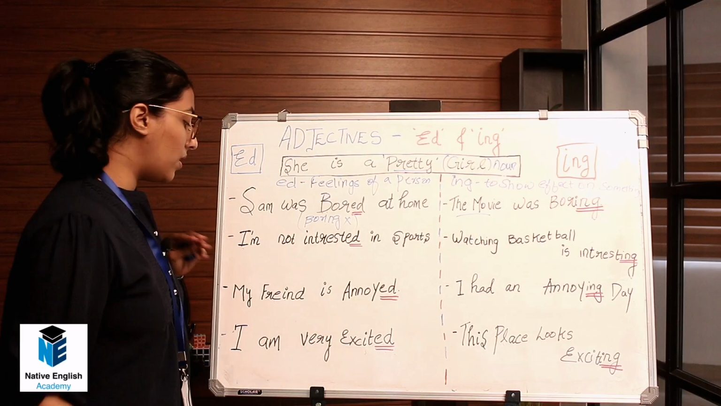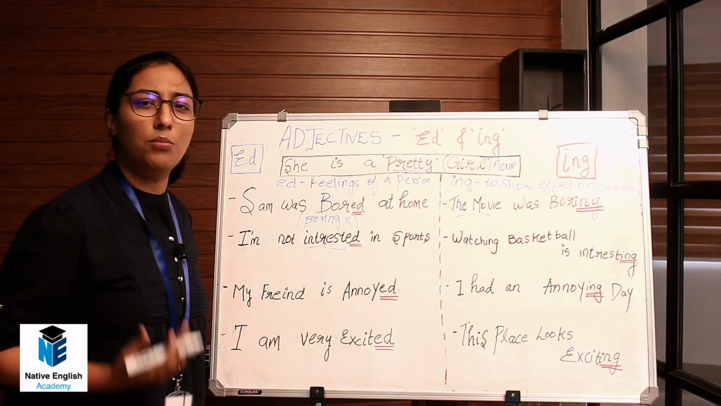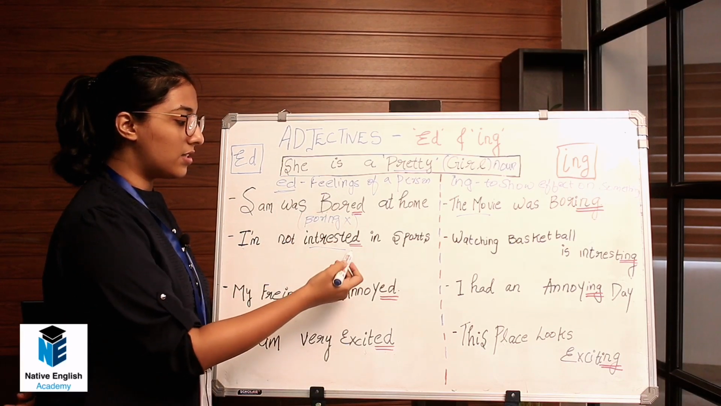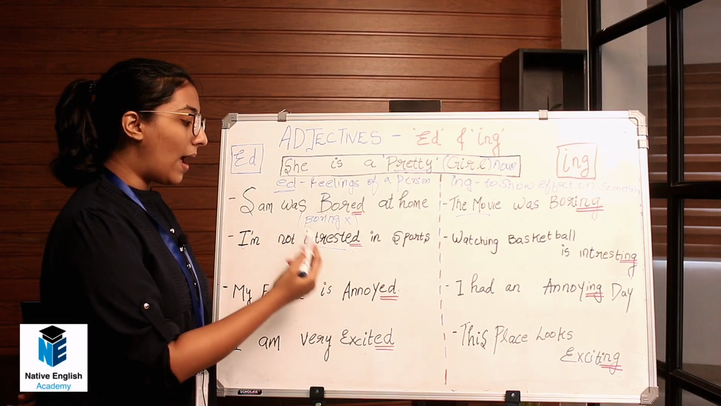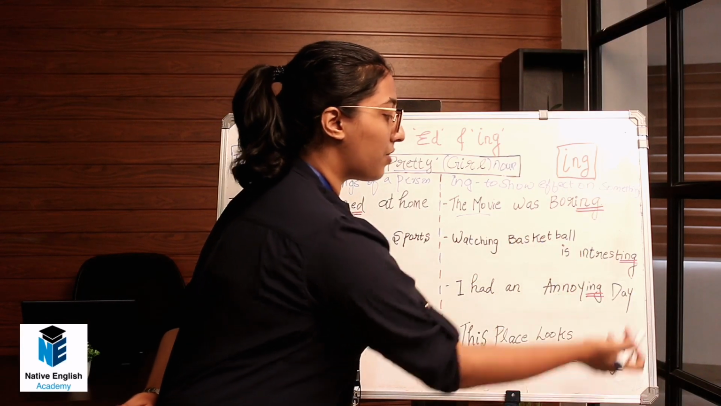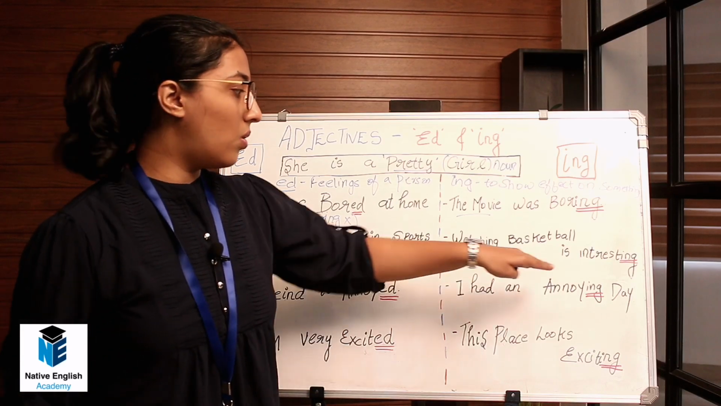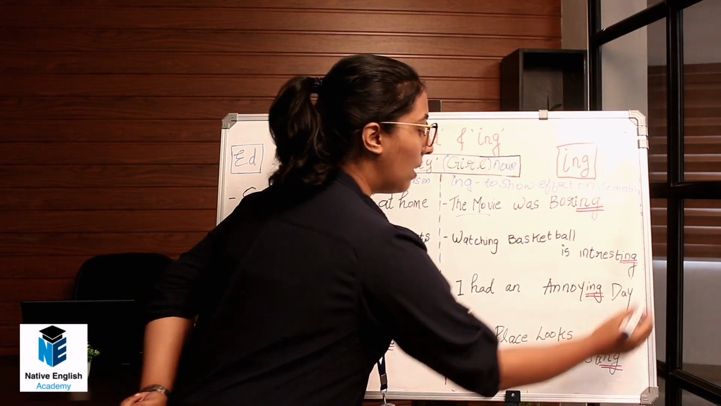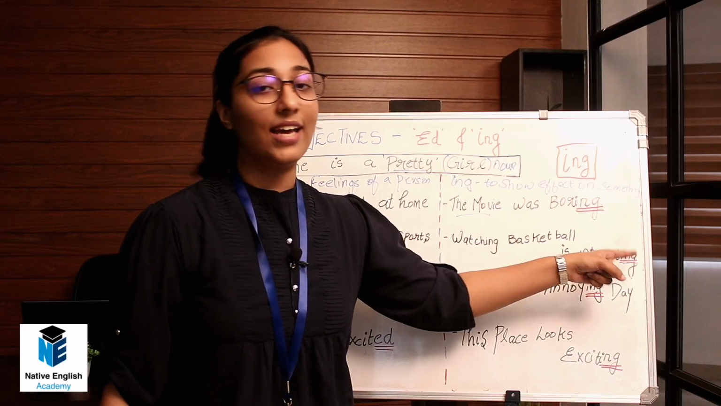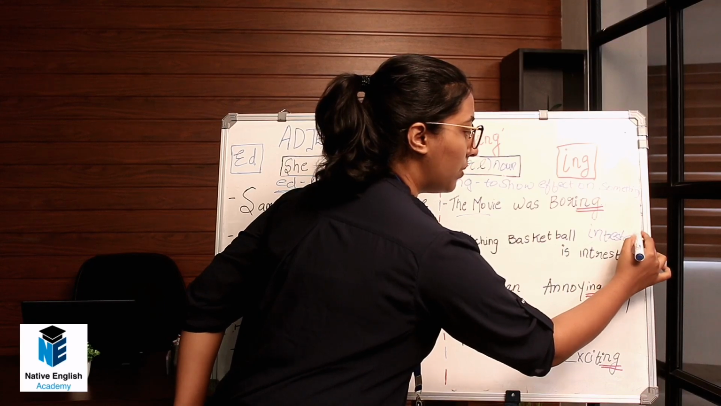Okay, moving on to the next one. I'm not interested in sports. So interest is an emotion or a feeling. When we are talking about a feeling, I've already told you ed is what it ends with. So, I'm not interested in sports. Moving on, watching basketball is interesting. Watching cricket or football is what interests us. So when we say that, we have to use ing because watching basketball is having an effect on me and that is interesting. So we are using ing and we are not using interested here, which would be a wrong usage.